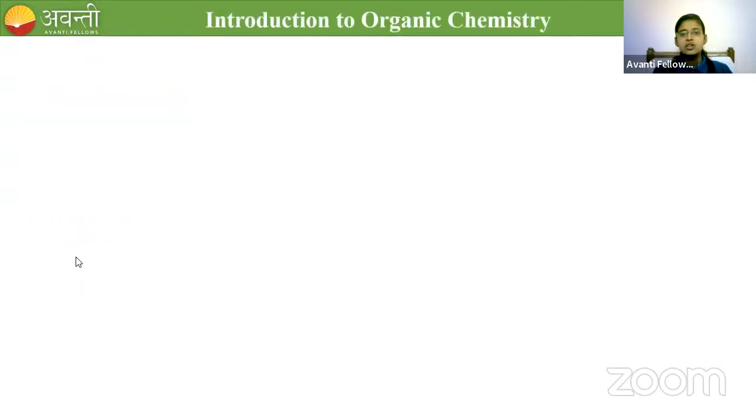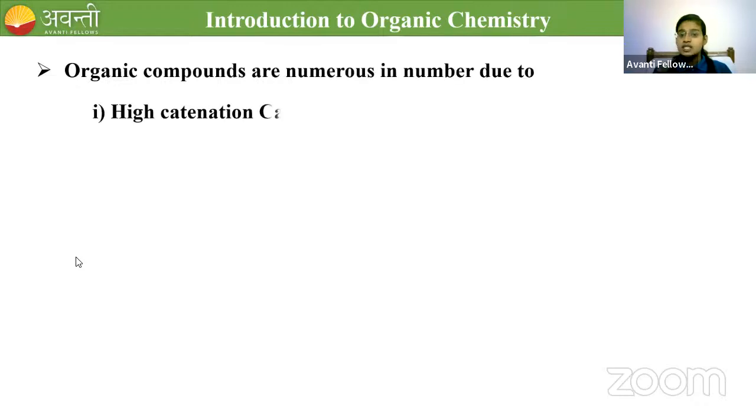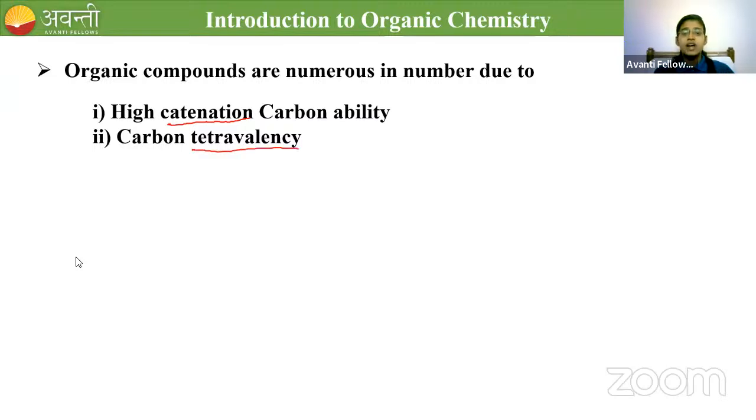Let me enter into the introduction to organic chemistry. So far I have discussed the introduction to organic compounds in daily life. Now we'll enter into the introduction to organic chemistry. As you have said, organic compounds are numerous in number. Numerous means many. Organic compounds are numerous due to two reasons: one is the high catenation ability of carbon, and the second is carbon tetravalency.